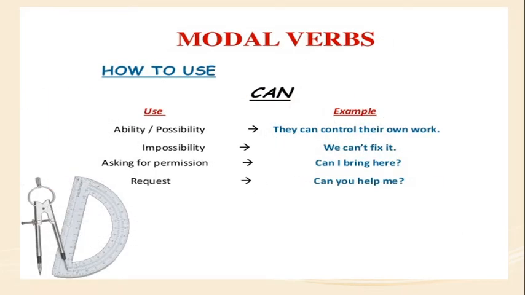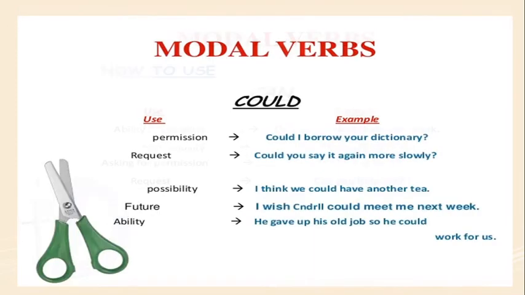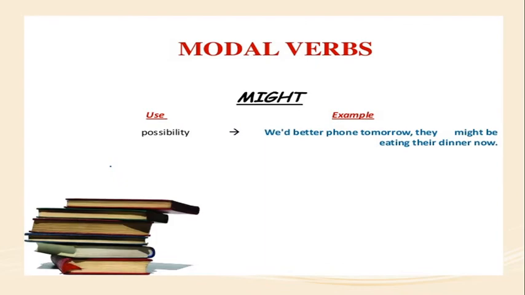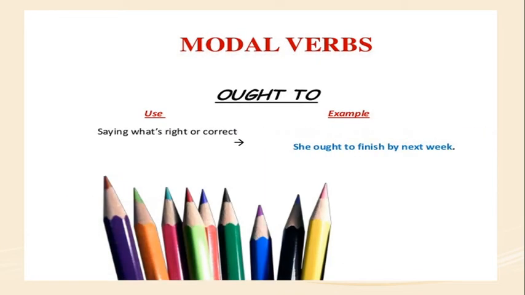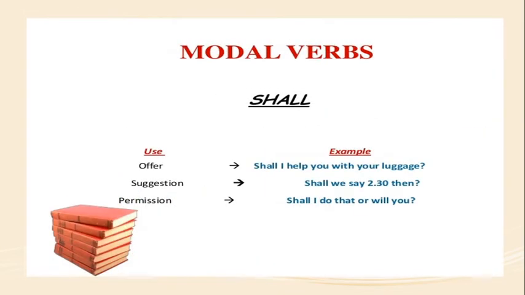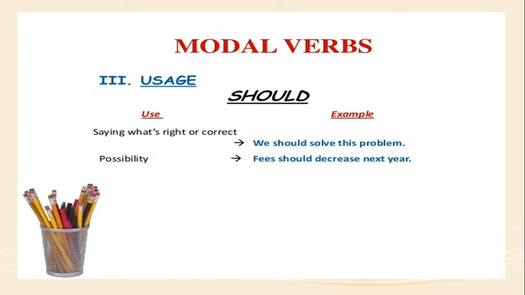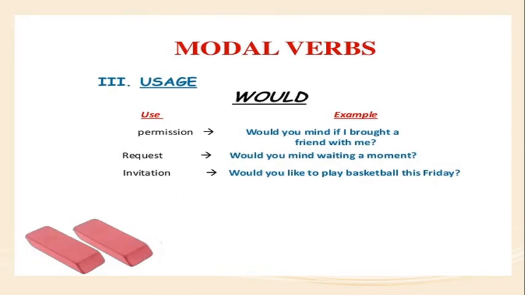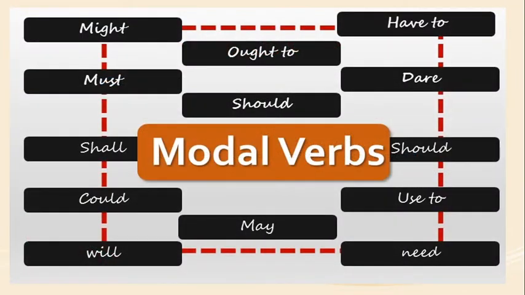So we are going to study can, could, may, might, ought to, shall, should, will, would, and all the modal verbs.